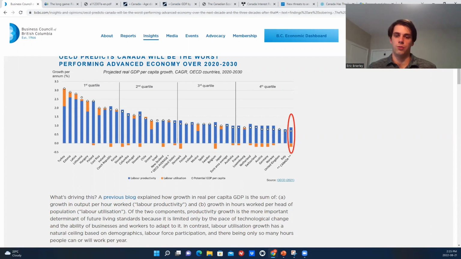So next, I want to dig into a few of the reasons why the report said this is projected to be so low for Canada specifically, and then look into it to see, is this actually a uniquely Canadian issue? What is it about Canada that makes it the way this report is saying it is?